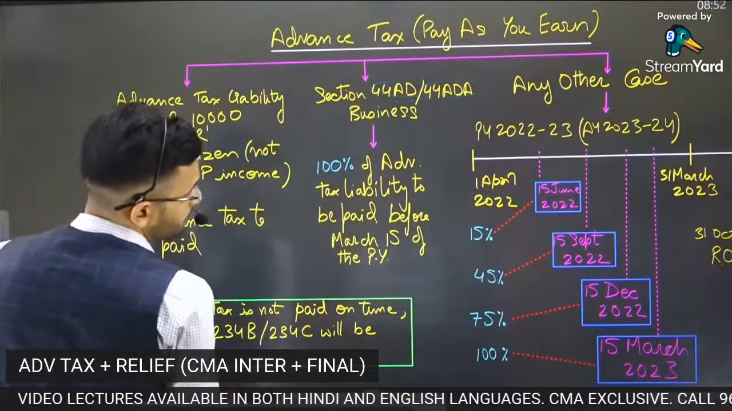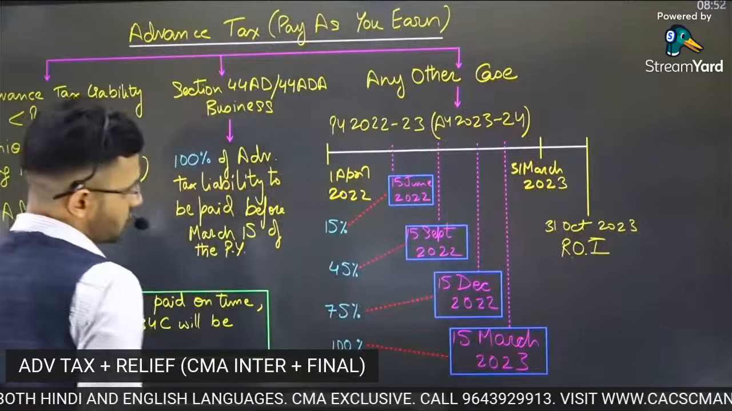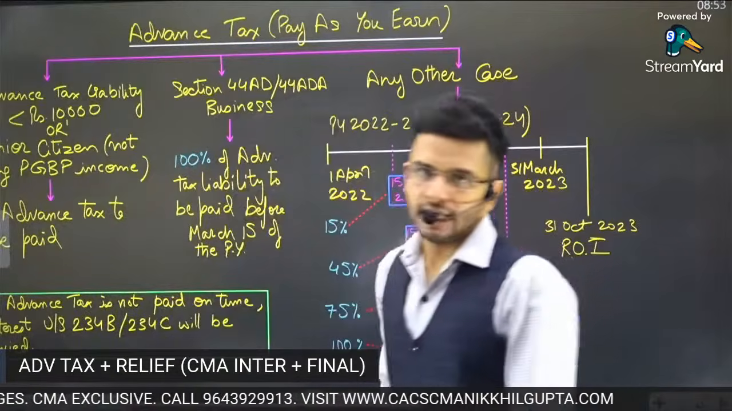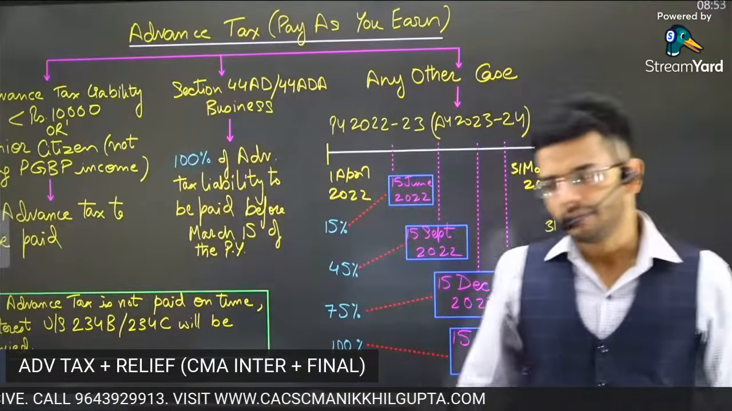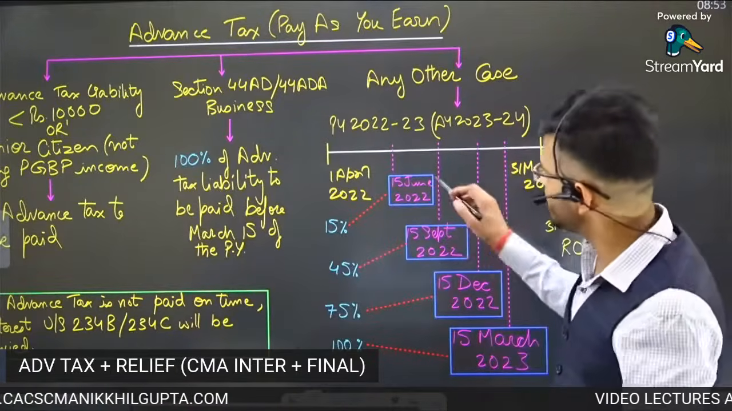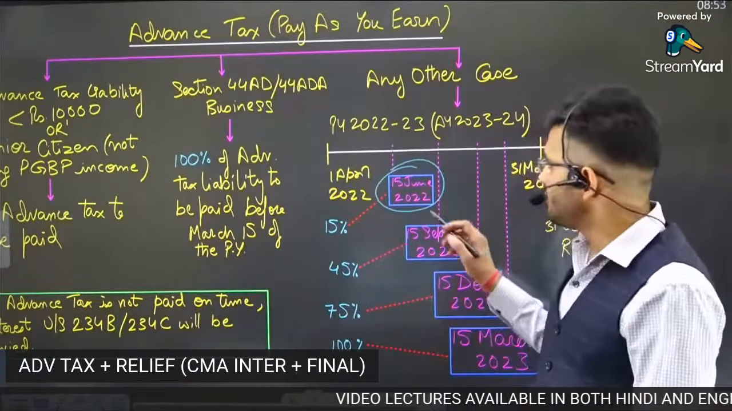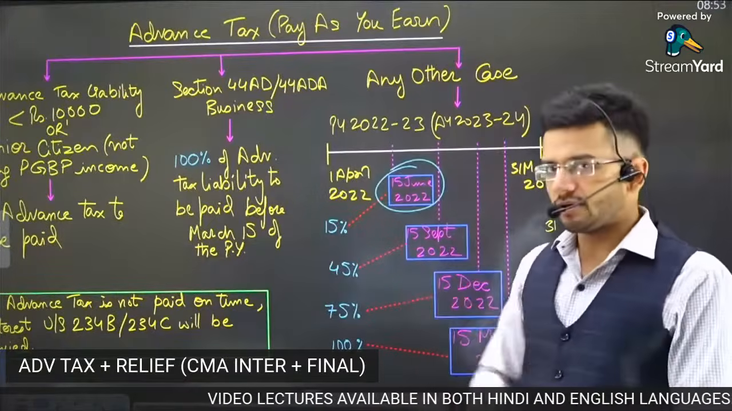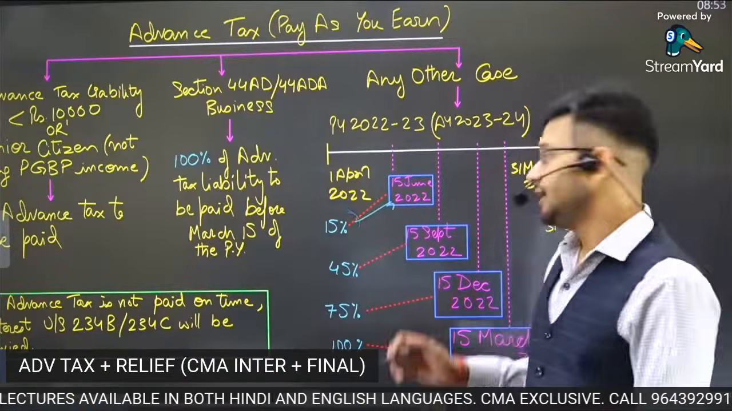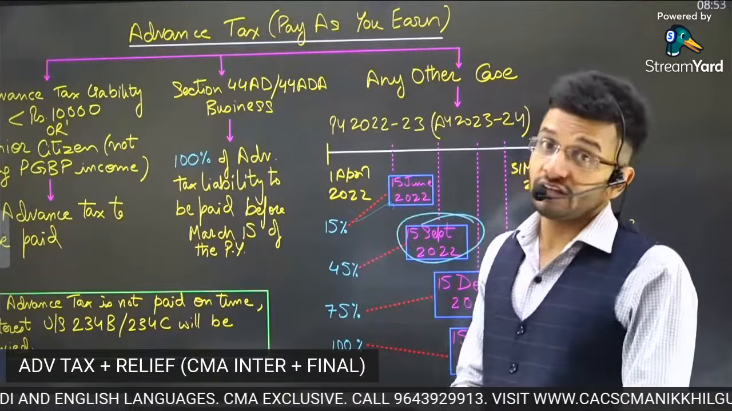Next are the milestones, guys. According to these milestones, you need to pay your advance tax liability. So suppose your total advance tax liability for the entire year is 1 lakh rupees. Okay, you have estimated it at 1 lakh rupees. When did you estimate? You estimated it on 15 June 2022. So you have to pay 15,000 rupees up till June 2022. Then again, guys, on 15 September 2022, you have to pay a total amount of 45,000.